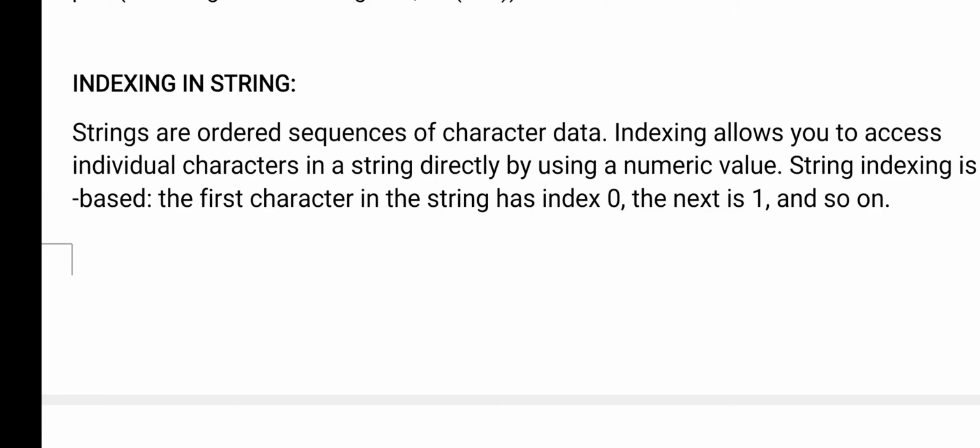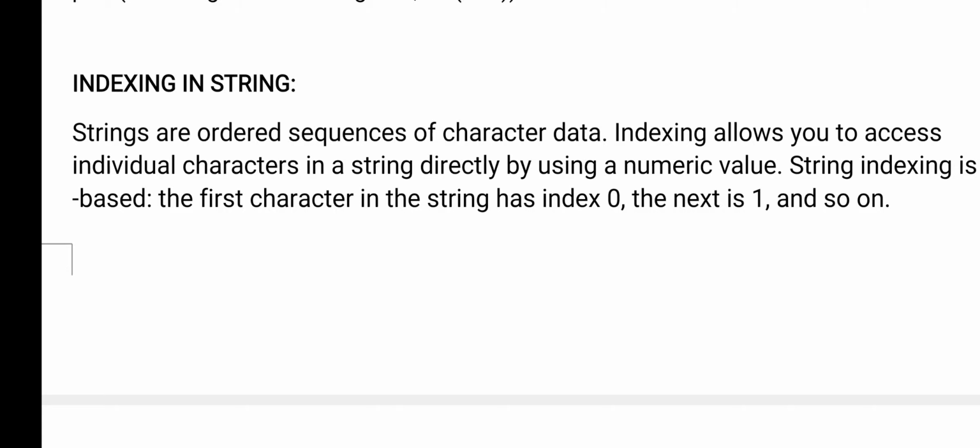See here, you see the definition. Strings are ordered sequences of character data. So what is a string? A string is a sequence or collection of character data. Indexing allows you to access individual characters in a string. So for each and every character we give an index number.